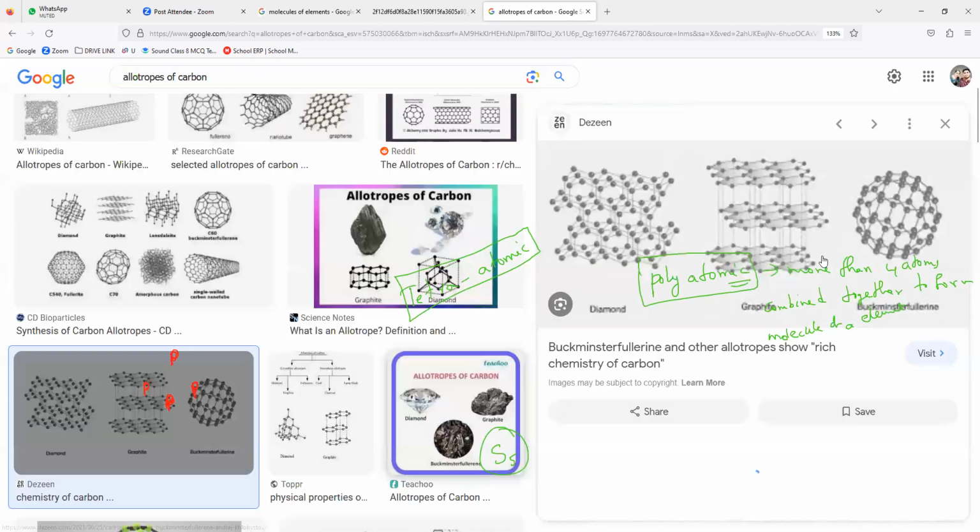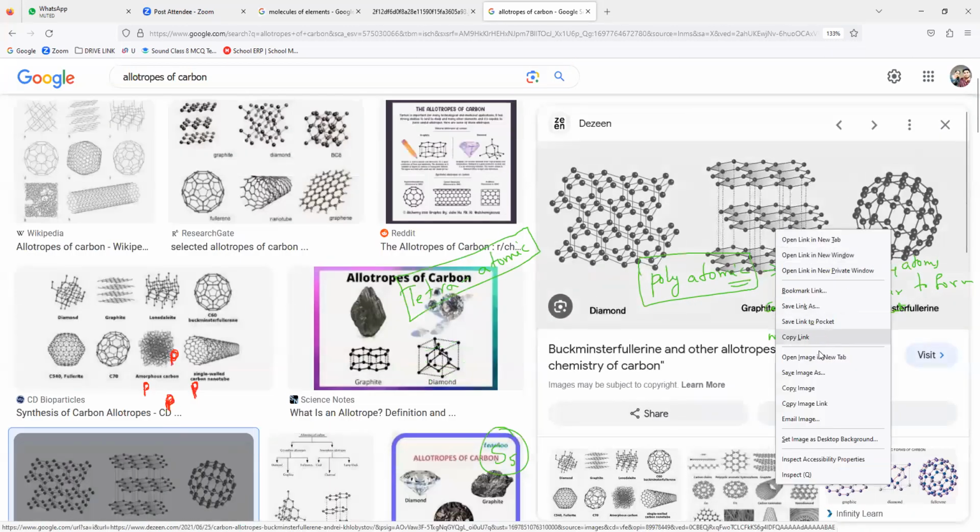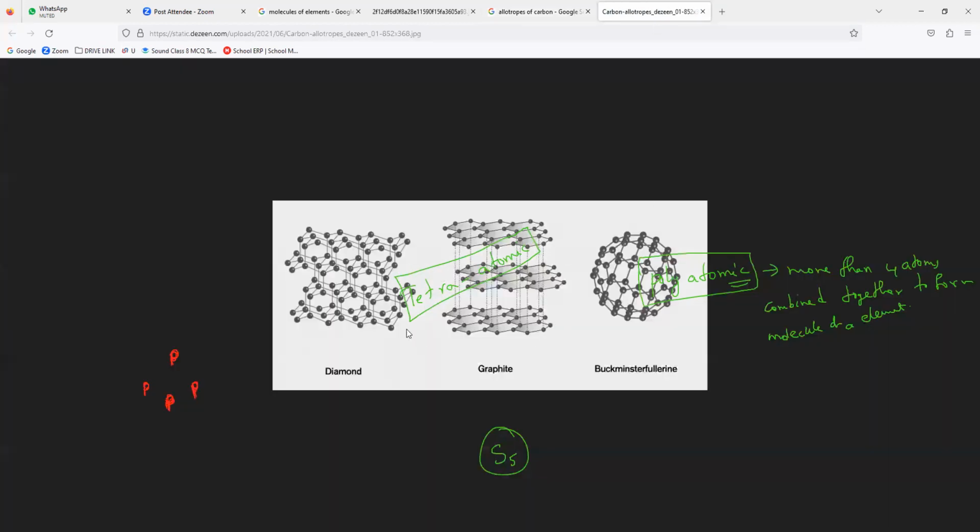These three are called allotropes of carbon. There are hundreds of macromolecules. A cluster of atoms is present in these, so they are called giant molecules. Please note it. This is the last one.